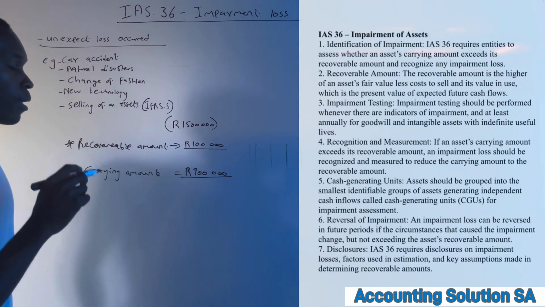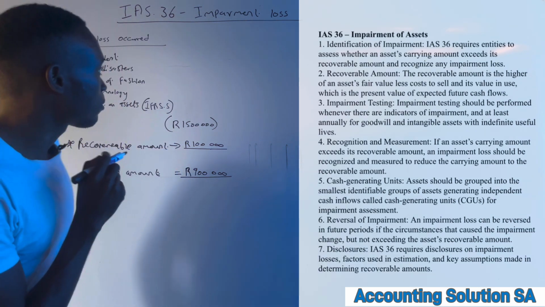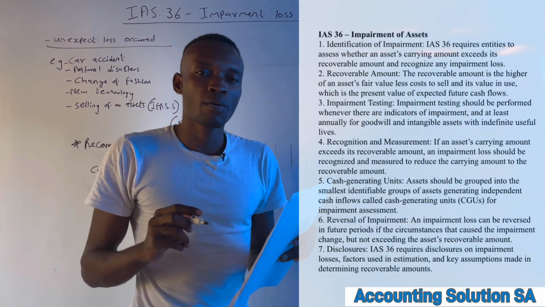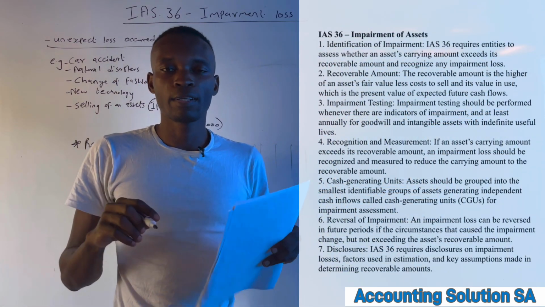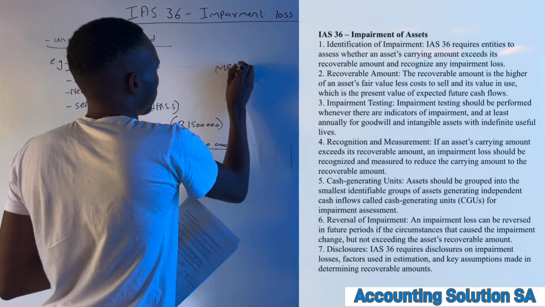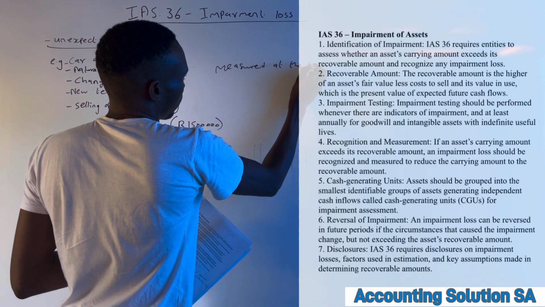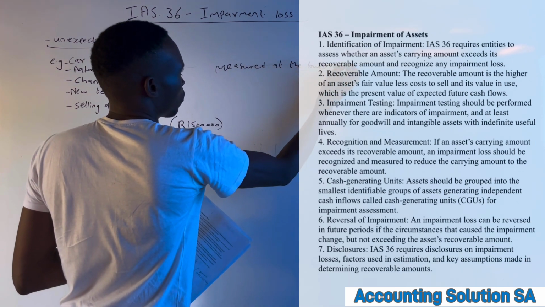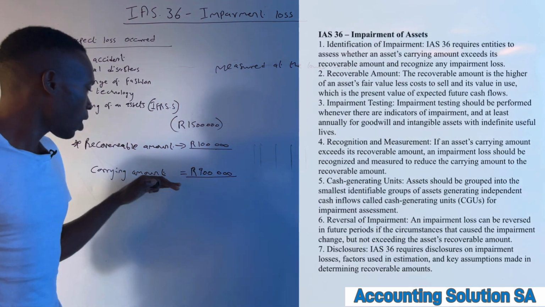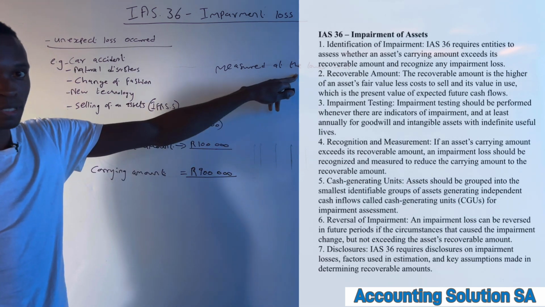Remember, an asset in terms of IAS 16 must be measured at the lower cost. Remember, guys, when we talk about IAS 16, which governs an asset, it's measured at the lower cost. Simply, it means that we can't record our carrying amount as 900 because we have to follow this principle.